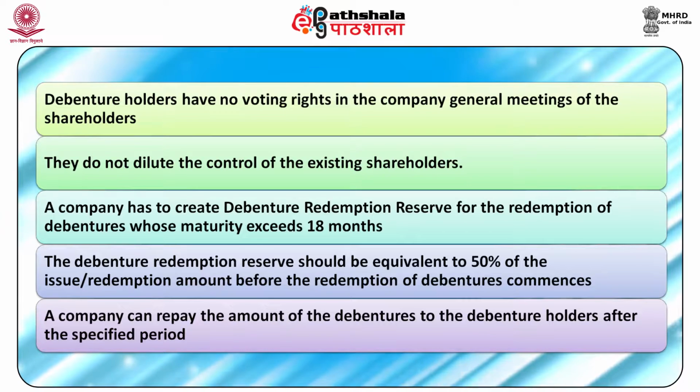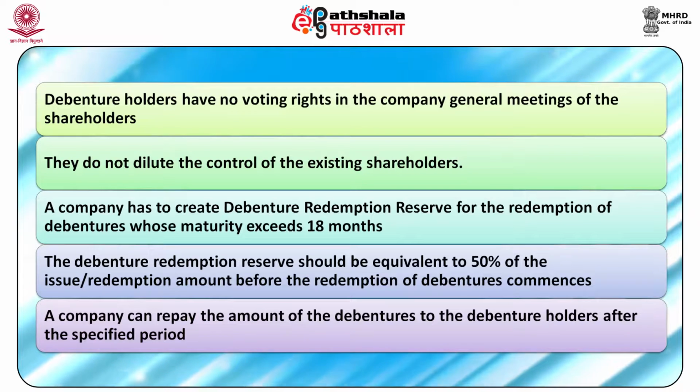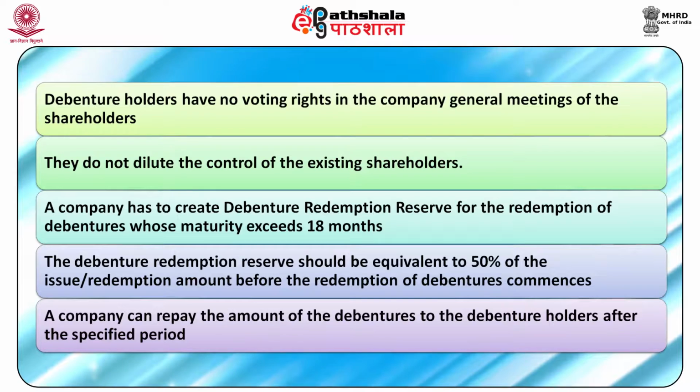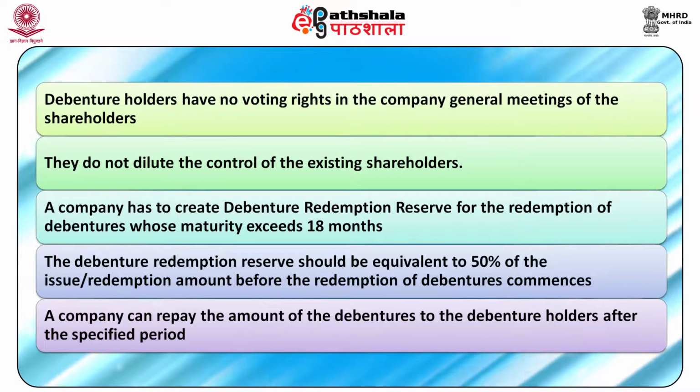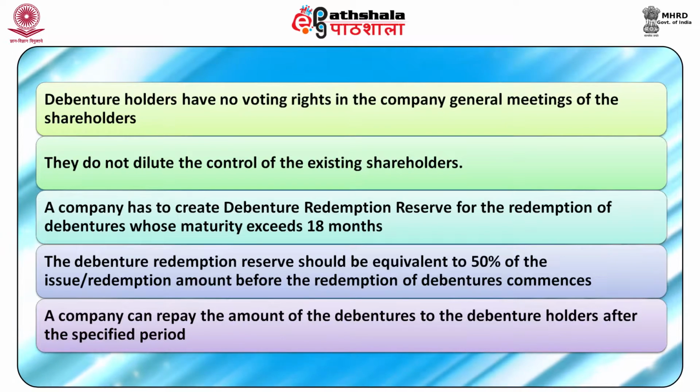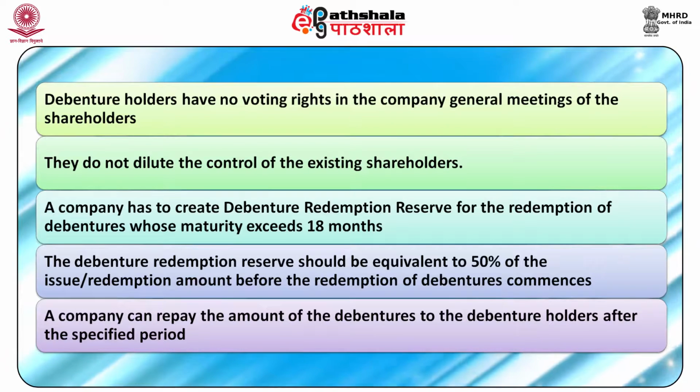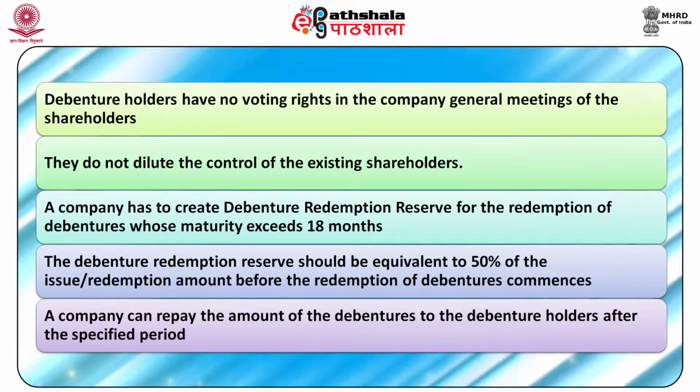The fourth feature of debenture is that company has to create debenture redemption reserve for their redemption of debentures whose maturity exceeds 18 months. The debenture redemption reserve should be equivalent to 50% of the issue or redemption amount before the redemption of debenture commences.